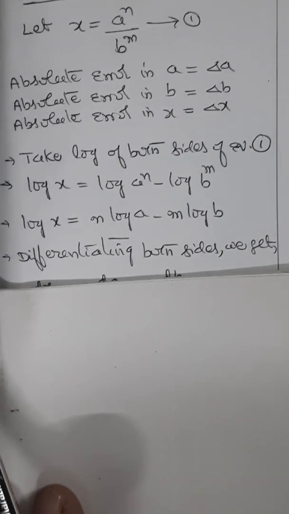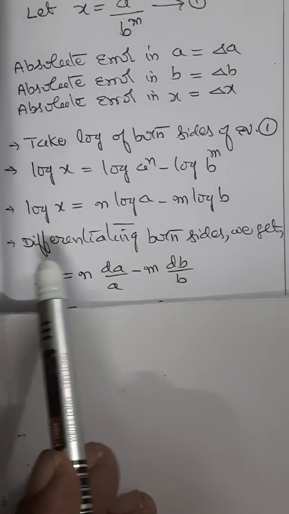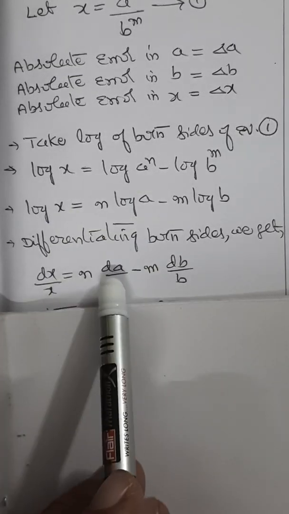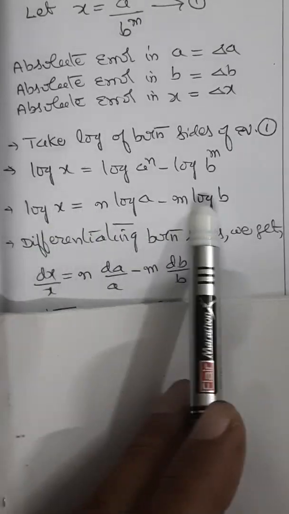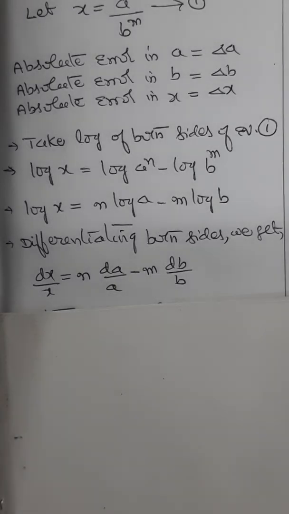Now differentiating this on both sides, we will have dx by x equal to n into dA by A minus m into dB by B. By differentiating this logarithmic expression, we have this equation.